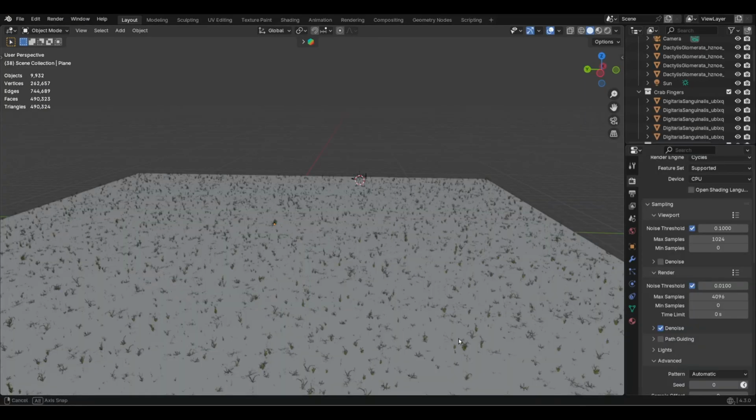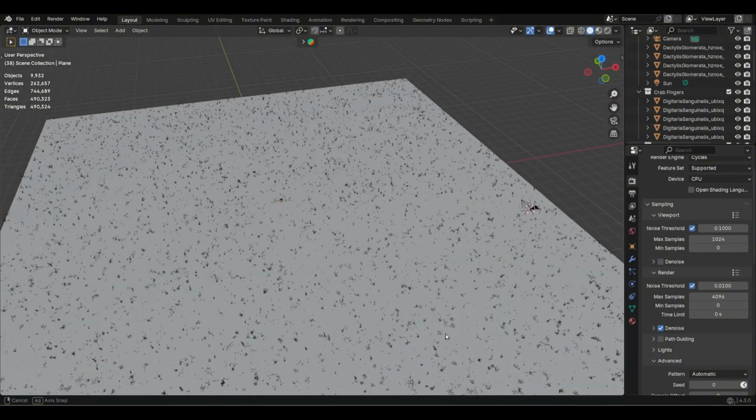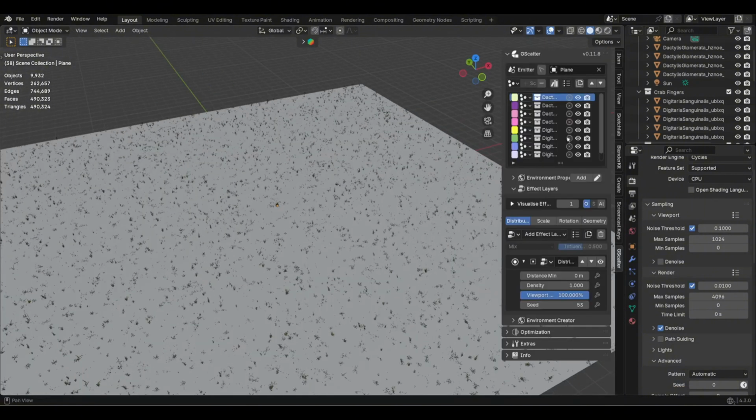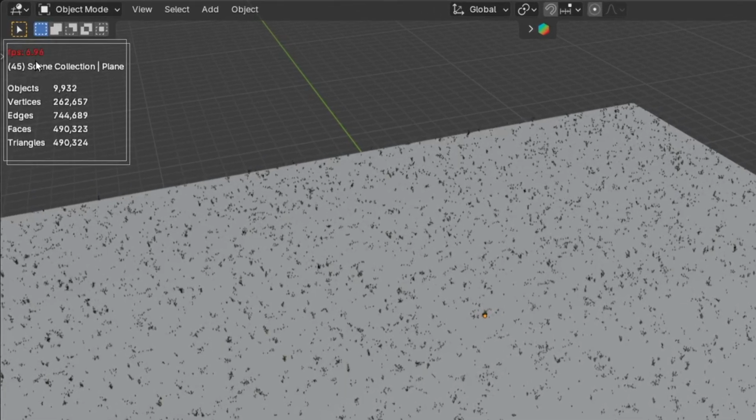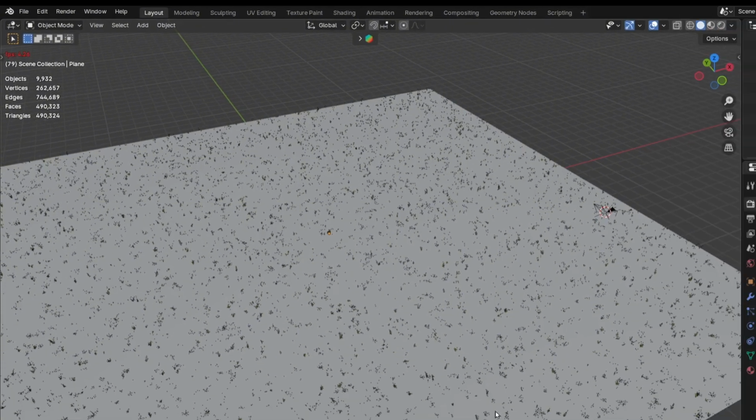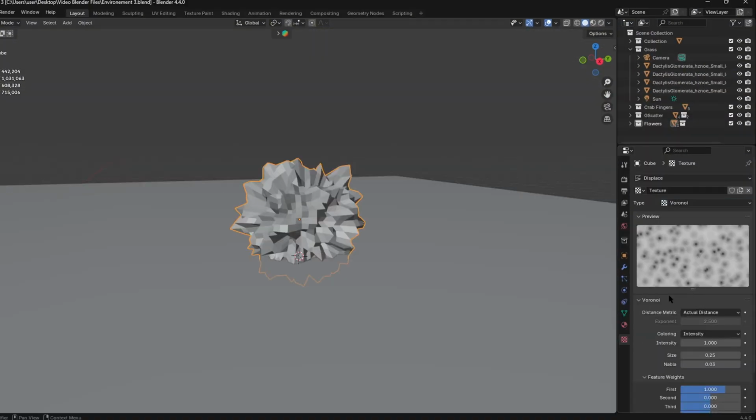Shout out to G-Scatter for the amazing add-on. I use this to scatter all of my foliage to a plane, and they have so many more features to check out. But as you can see, my FPS for my scene was super low, and look at how many triangles I have in the scene. Nearly 500,000 triangles and faces in my scene. For the rock, I had an amazing idea.